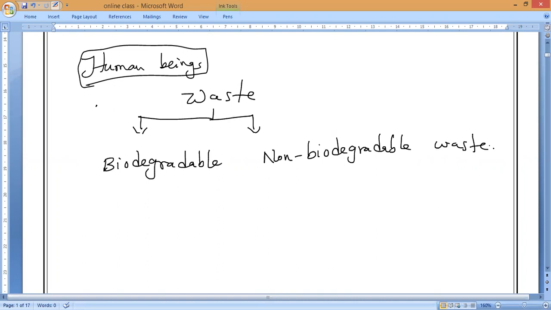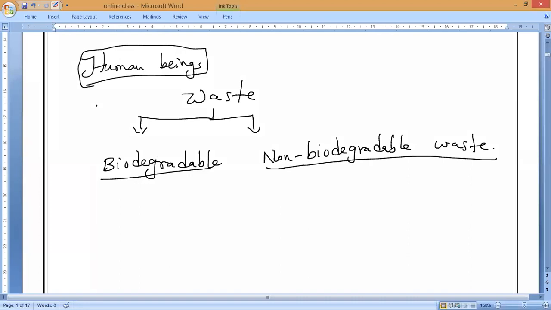For example, all the waste materials produced by us through various activities, by man as well as animals, are poisoning the environment to some extent every day. All this waste produced by every action of men and animals, we are going to divide into two main groups: biodegradable waste and non-biodegradable waste.